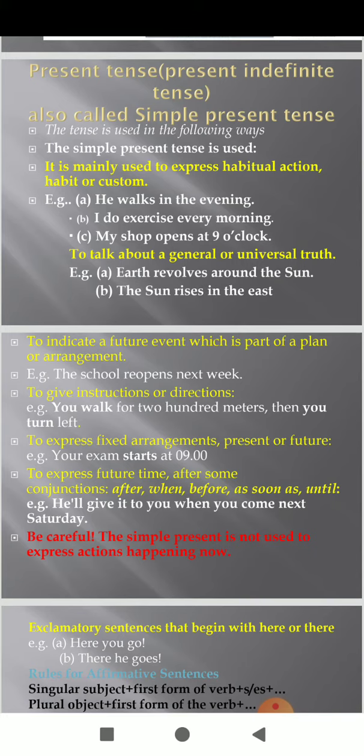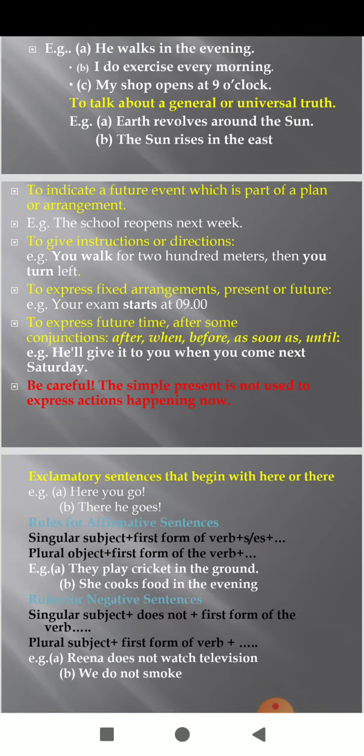To give instructions or directions. You walk for 200 meters, then you turn left. To express fixed arrangements, present or future. Your exam starts at 9. So to express future time, students, after some conjunctions: after, when, before, as soon as, until. He'll give it to you when you come next Saturday.